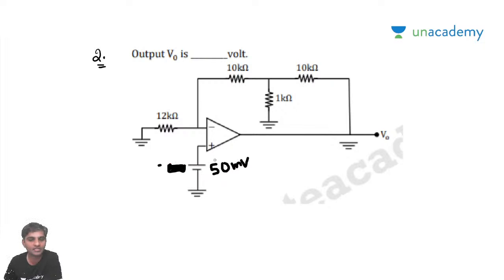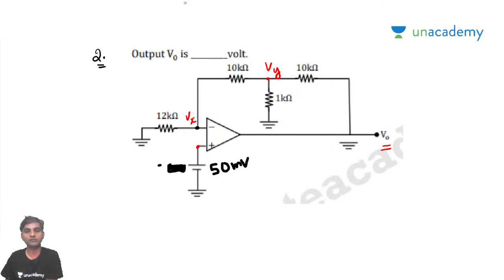Okay. So he has given 50 millivolts here. It's a very simple problem only. He's asking about V naught. So assume that this voltage is some Vx, and this voltage as a Vy. Whenever he did not mention, this voltage is 50 millivolts. Same Vx is going to be 50 millivolts. Just for my convenience, I'm assuming this as a Vx so that I'll get the final value of Vy.